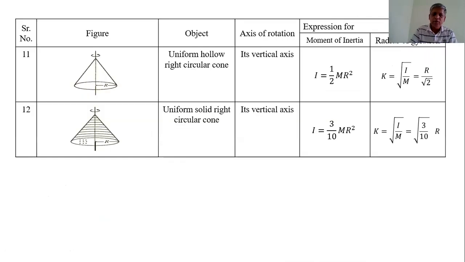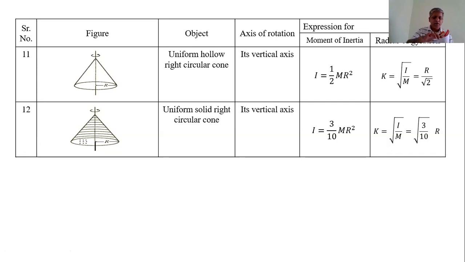Now, next symmetrical object, that is the hollow circular cone. That cone is like this. If we consider a cone having a plane surface, if the surface is plane, cut here, that surface becomes circular. That is considered a right circular cone.